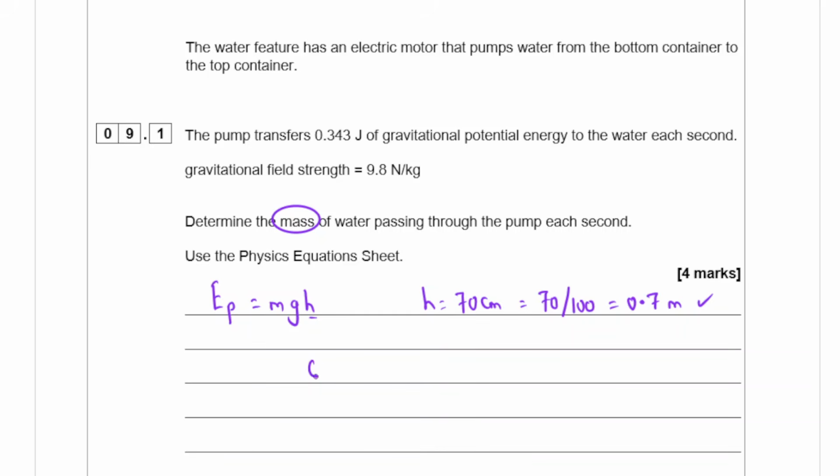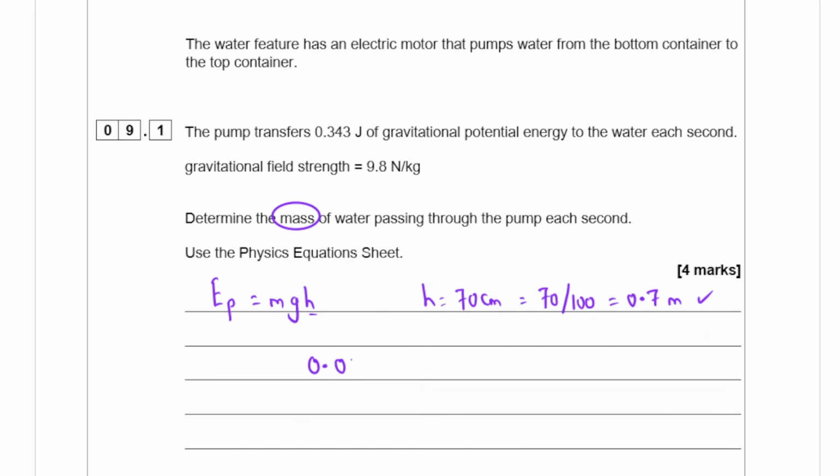So 0.343 equals the mass, which is what you're trying to find, multiplied by 9.8 multiplied by 0.7.